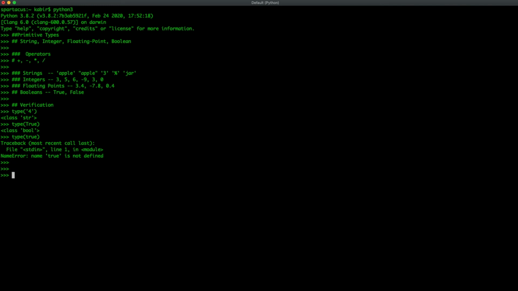So now that you know of a way to verify the type of something, let's move on to the operations you can perform. I won't really be going over operations for integers and floating points because those are the same in Python as they are in math, so I expect you to know this already. So let's go to string operations.